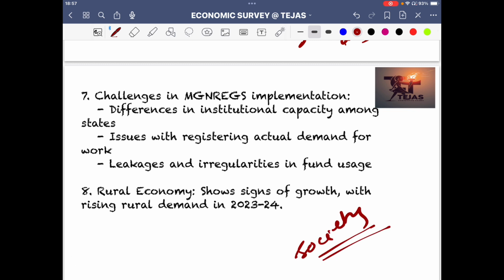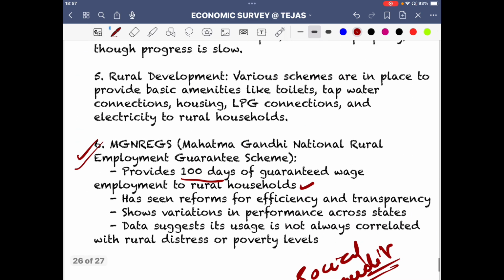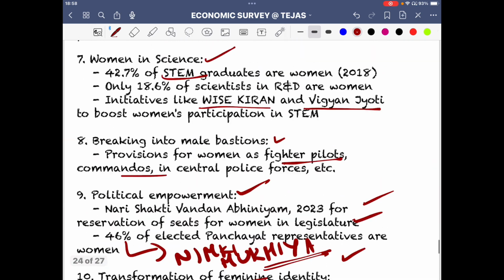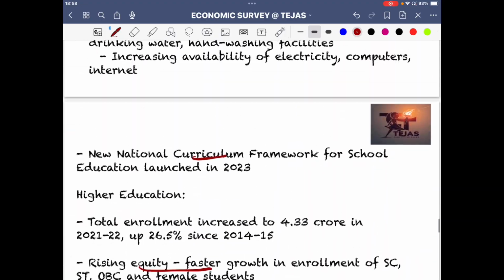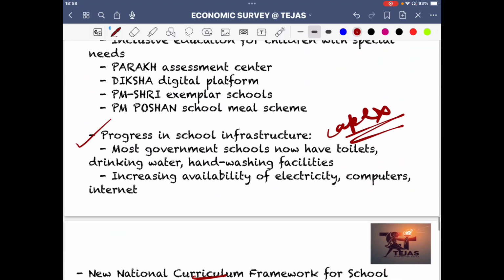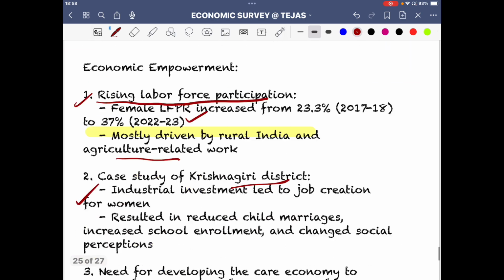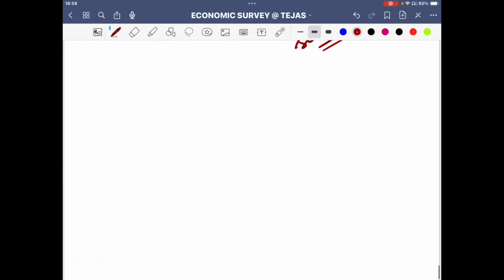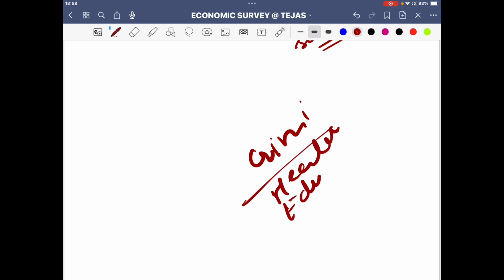It is a chapter that gives you the base for various other subjects in GS also, and for your own debating skills. We have discussed multiple ideas. We have discussed the Amartya Sen welfare approach. We have discussed the Gini coefficient. We have discussed various aspects of health, of education, of MPI data.